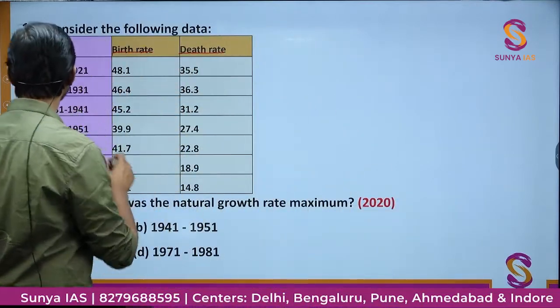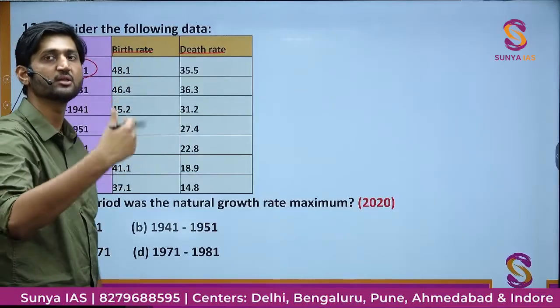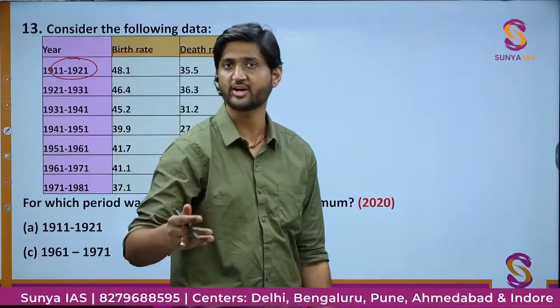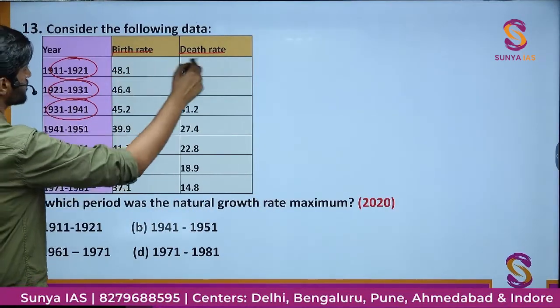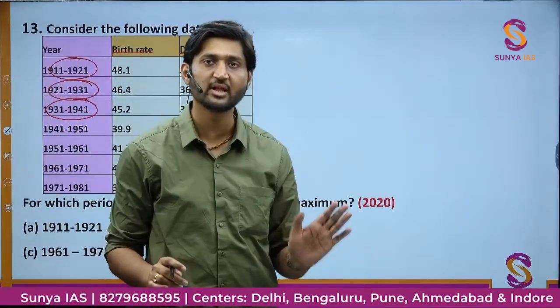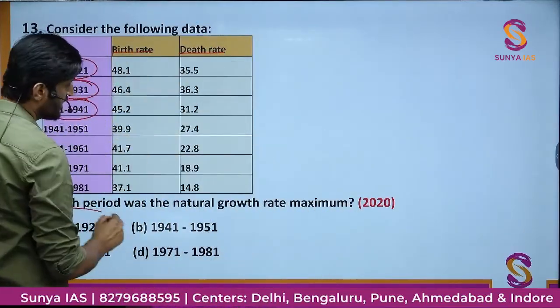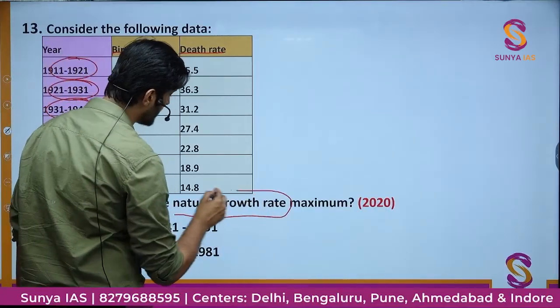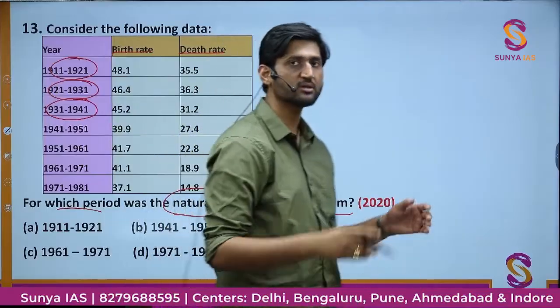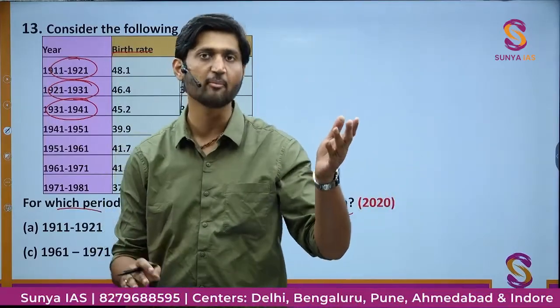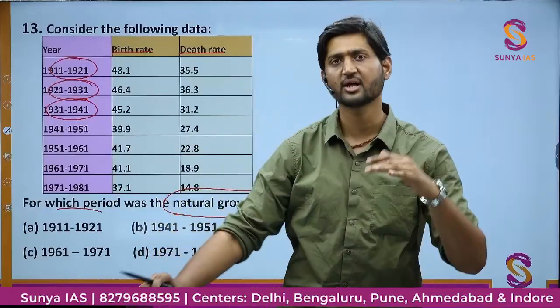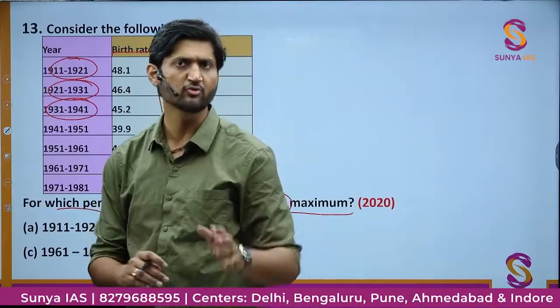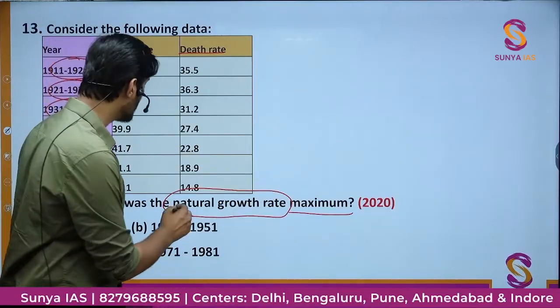Same idea is there from 1911 to 1921. Suppose we are talking about some census. Every 10 years a census exercise is carried out in the country. So it is similar to census. Every 10 years you have some birth rate and some death rate. Now what is being asked in the question is: in which period was the natural growth rate maximum? Any place where there is some population, there might be an increase or decrease in the population. What is the natural cause of increase or decrease? There might be either births or deaths, that is the natural way. There is an unnatural way also, that is called the migration process. We are not talking about that. We are talking about the natural growth rate only.